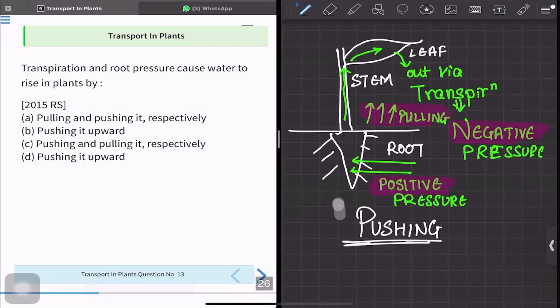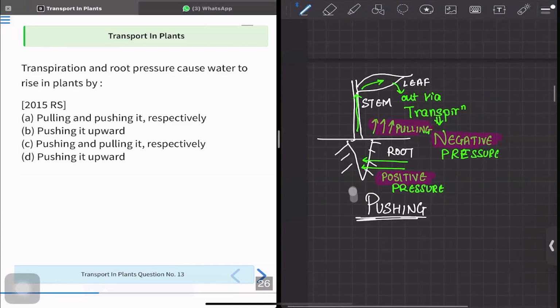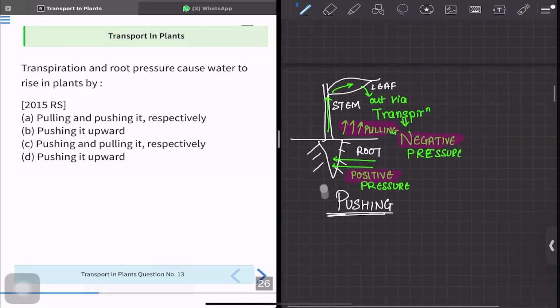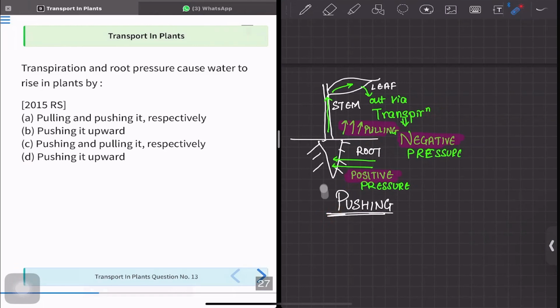So remember, the transpiration is negative pressure, and if it is negative, it will cause pulling, and the root pressure is a positive pressure, which will cause pushing. So option A is the correct answer. The transpiration will cause pulling because of the negative pressure, and root pressure will cause pushing because of the positive pressure. So option A is the correct answer.